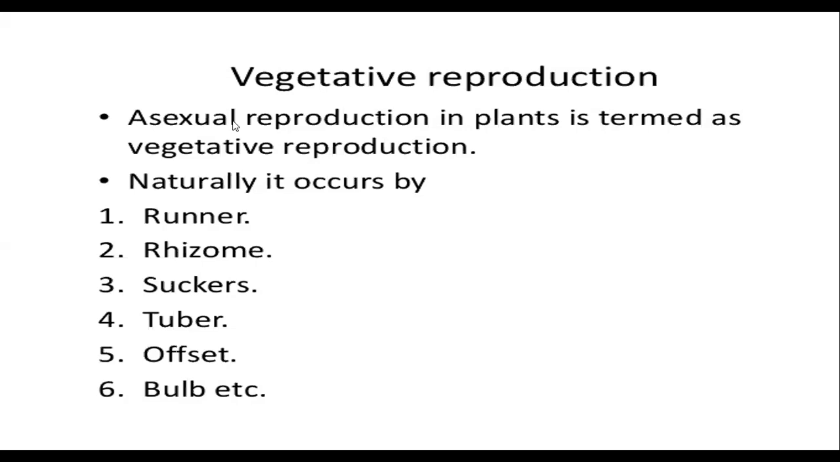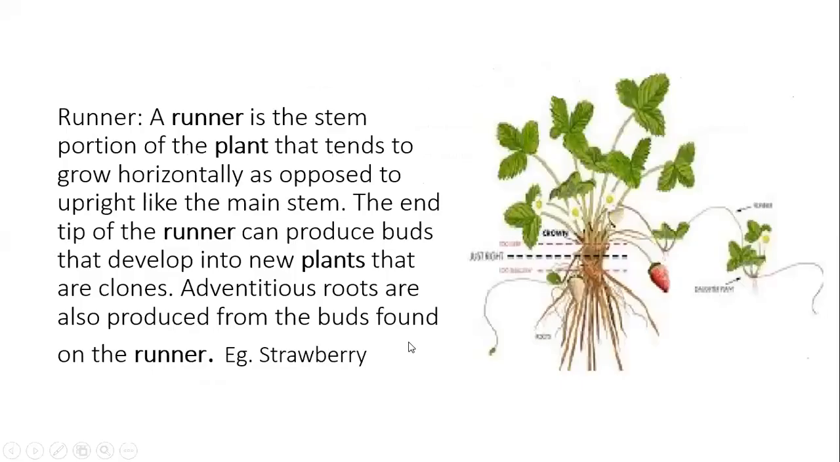let us see what is a runner, what is a rhizome, what is a sucker, what is a tuber, exactly सारी क्या चीज है वो देख लेते हैं फटाफट. ठीक है, चलिए. So the first one I go ahead with the runner. A runner is the stem portion of the plant. मतलब क्या है, a new plant is going to be grown from the stem region. Okay, so a runner is the stem portion of the plant that tends to grow horizontally as opposed to the upright form like the main stem.